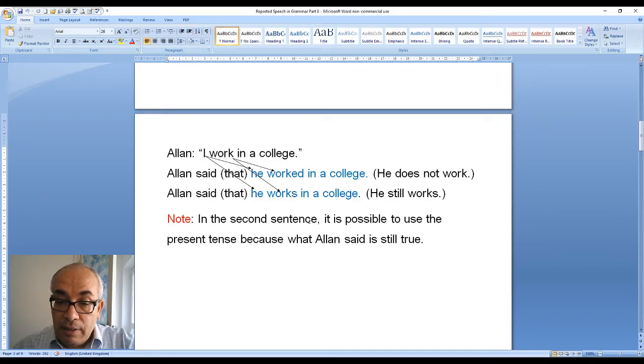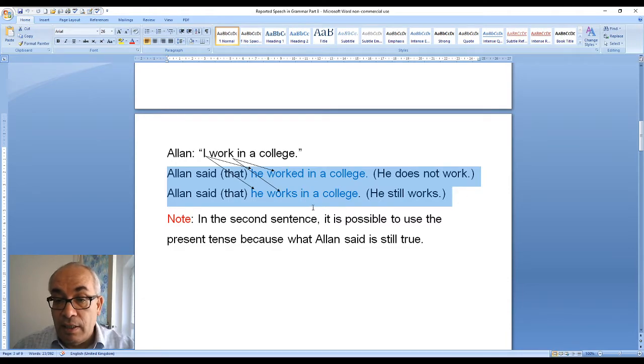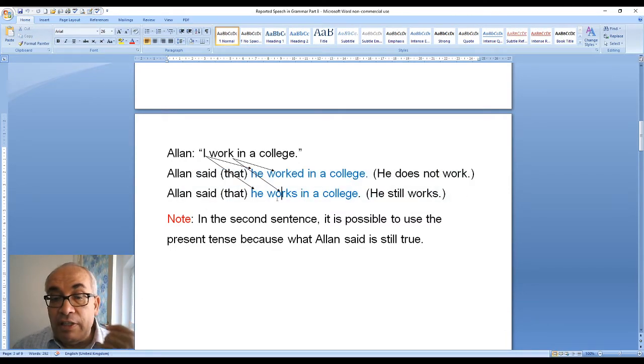So in the second sentence, it is possible to use the present tense because what Alan said is still true. So this one is fine, and this one is fine. This is not wrong, this is correct, and the second sentence is correct. But they have a different meaning. In the first sentence, Alan stopped working for the college. In the second sentence, Alan still works for the college. But the two sentences are correct.